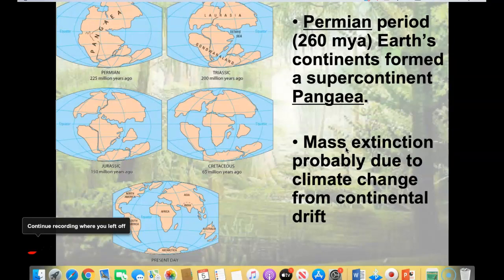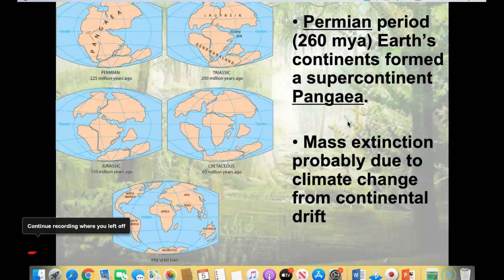So the Permian period is the last period in the Paleozoic. It's about 260 million years ago, and we have Pangaea forming. So this is our famous supercontinent. So all the continents ended up being connected together. And then we start to see it breaking apart in our next era, which is the Mesozoic. So that's what this image is showing you. It's showing you the Permian, so all the continents are connected together, and then it begins kind of breaking apart into larger sections and into our continents.